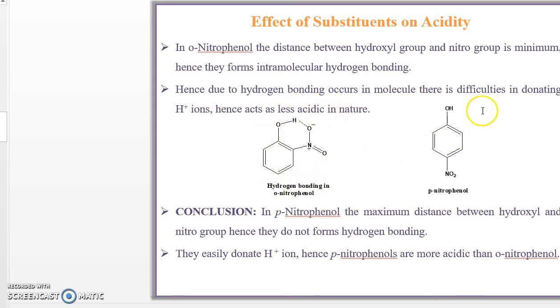It acts as less acidic because it does not donate the H plus ion easily. But in paranitrophenol, the distance between the hydroxyl group and the nitro group is maximum. They do not form any intramolecular hydrogen bonding, hence they easily donate the H plus ions. Hence, paranitrophenol is more acidic. In conclusion, in paranitrophenol the distance between the hydroxyl and nitro group is maximum, hence they do not form hydrogen bonding. They easily donate the H plus ion. Hence, paranitrophenol is more acidic than orthonitrophenol. Thank you.